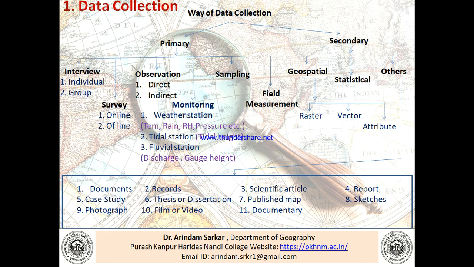The second classification of data collection is secondary data. Secondary data collection can be divided into three types: geospatial, statistical and other. Geospatial data includes raster data, vector data and attribute data. And what are the others? Other secondary sources of data are documents, records, scientific articles, reports, case studies, thesis or dissertations, published maps, sketches, photographs, film or videos, documentaries. Those are all other sources of secondary data collection.